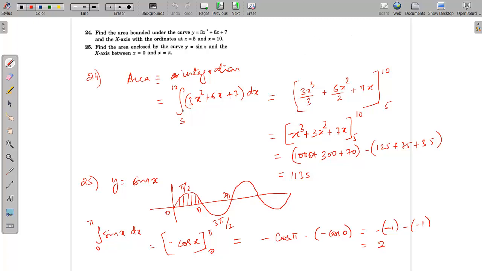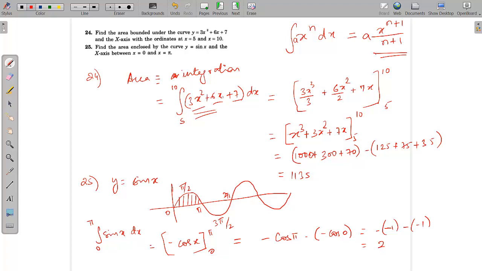So we simply have to integrate it. We know that the integration of x to the power n is x to the power n plus 1 divided by n plus 1. If some constant a is there, a will just simply come out. Since we need to integrate each term, 3x square integration will be 3, which comes out as it's a constant, times x to the power 2 plus 1 divided by 2 plus 1, with this formula.